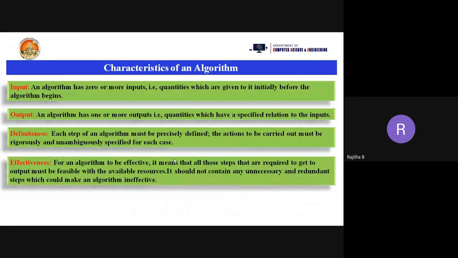Unnecessary: suppose you are taking the addition of two numbers, c equal to a plus b. We need to declare the a, b, c variables, assign the values to a and b, and store the result of a plus b into c. So we declare three variables.